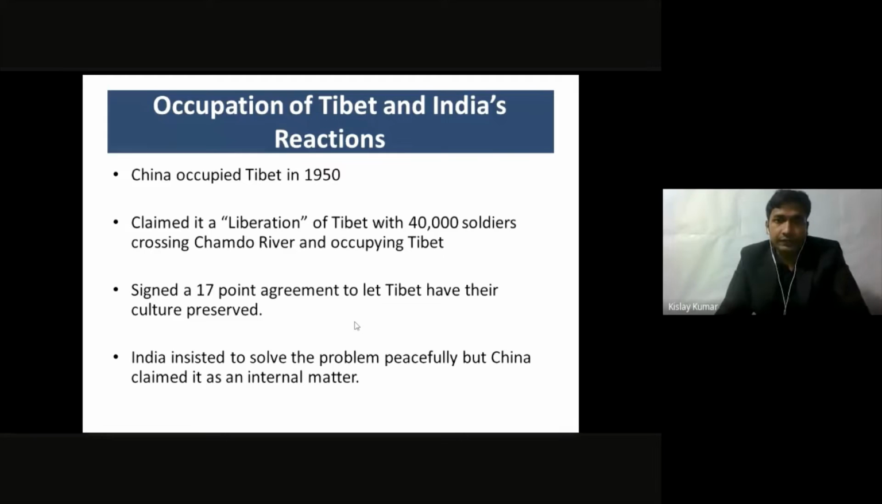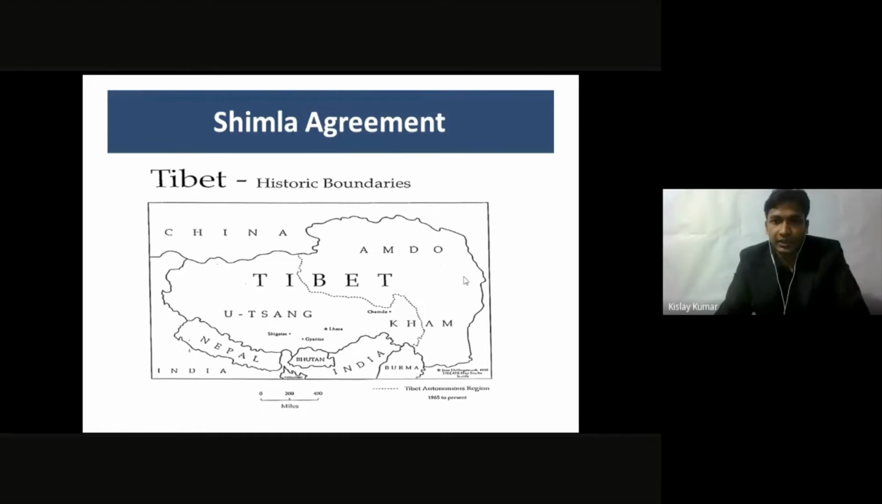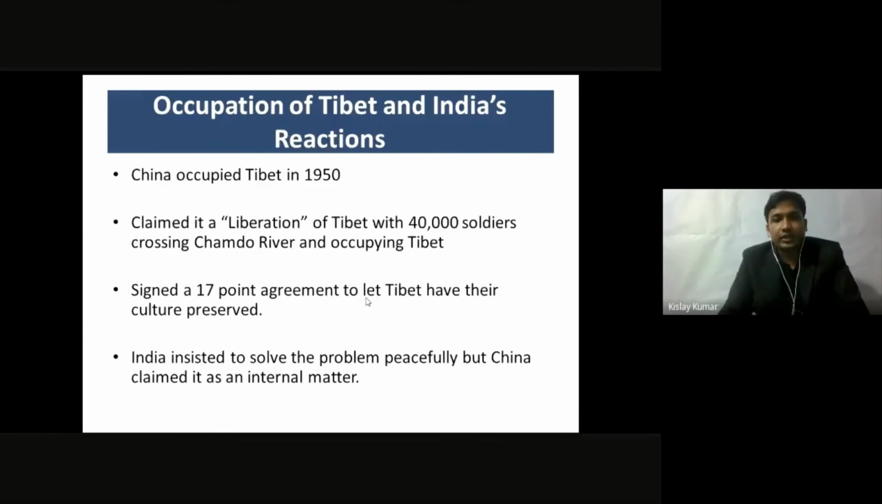So finally, they sent 40,000 strong troops to Tibet. They crossed the Chamdo River, and here where we saw this Amdo region, this is called Inner Tibet. So from here to here, 40,000 soldiers moved, crossing this dotted line. This dotted line is called Chamdo River. So they crossed this Chamdo River, and with the help of 40,000 soldiers, they occupied Tibet.